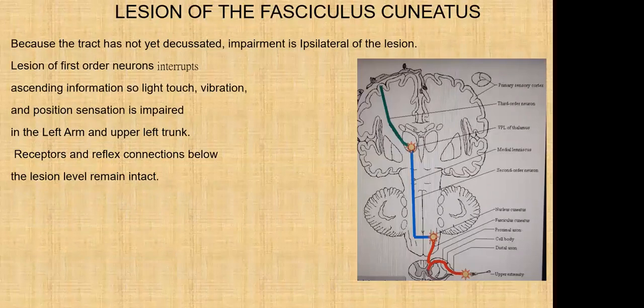Lesion of the fasciculus cuneatus. Because the tract has not yet crossed, the impairment is ipsilateral to the lesion. Lesion of the first order neuron interrupts ascending information, so light touch, vibration, and position sensation are impaired in the left arm and the upper left trunk. Receptors and reflex connections below the lesion level remain intact.